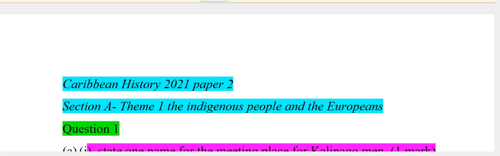Today we are looking at the Caribbean History 2021 paper 2 questions. You did hear me right, 2021 paper 2 questions. And we are going to begin. Let's go into this paper. Section A, theme 1, the indigenous people and the Europeans.